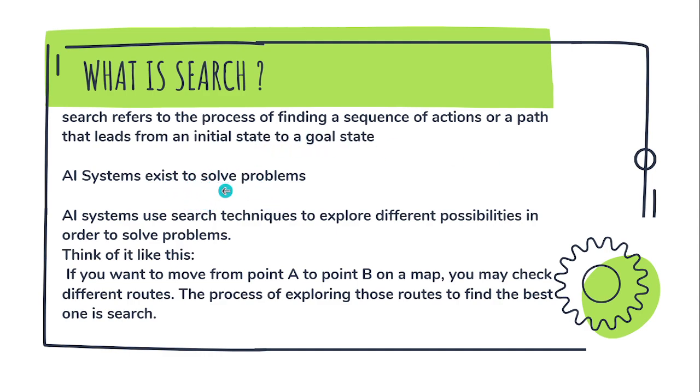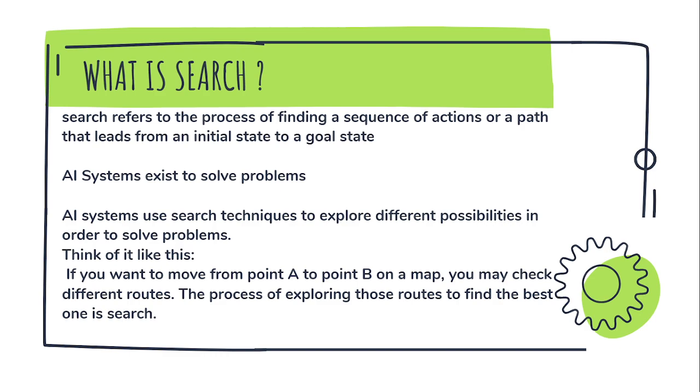So search refers to the process of finding a sequence of actions or a path, or let's say a road, that leads from an initial state to a goal state. So what does it mean? For an AI system to effectively solve problems of mankind and the world, the system needs to explore the environment.